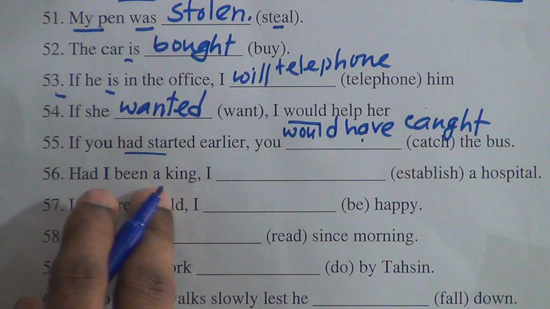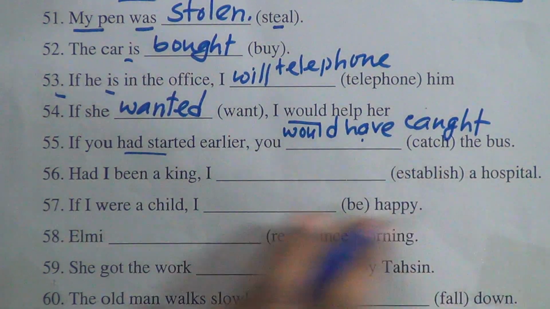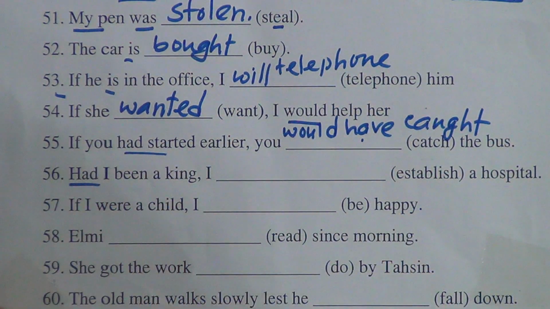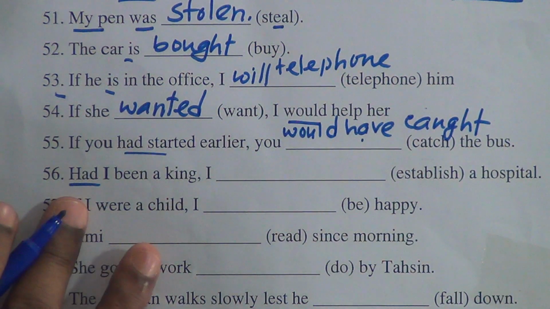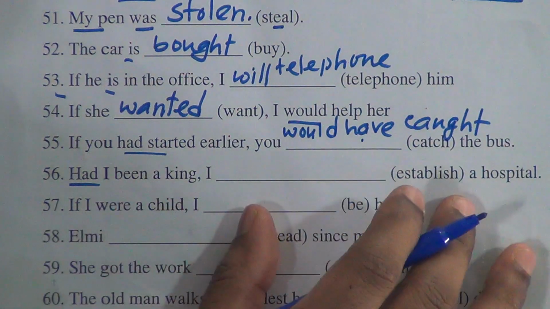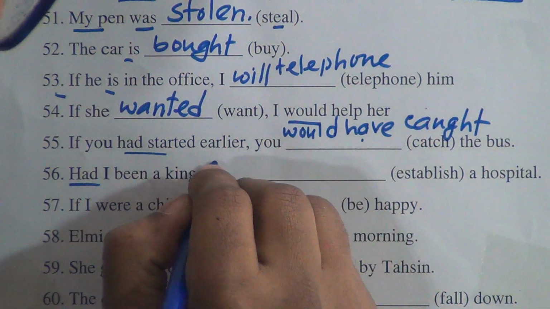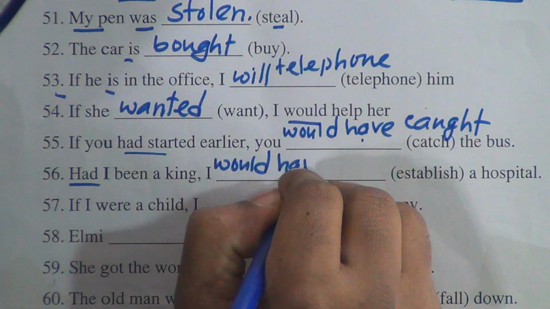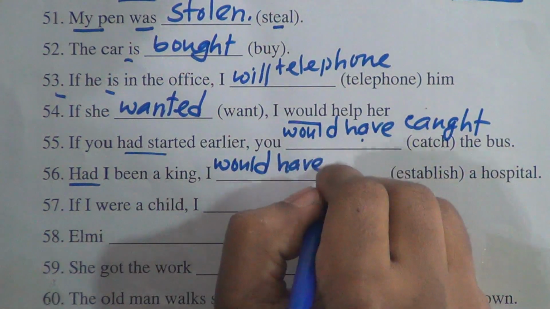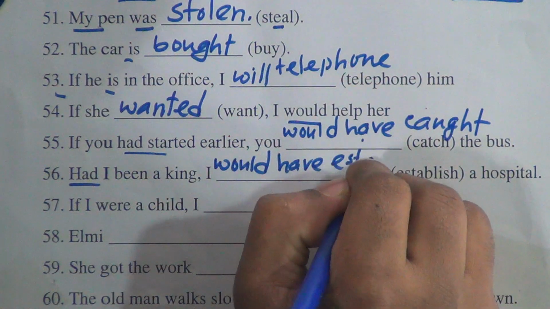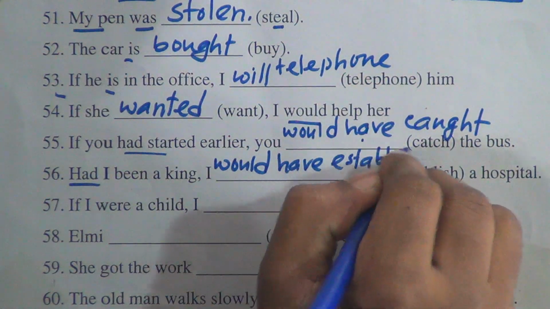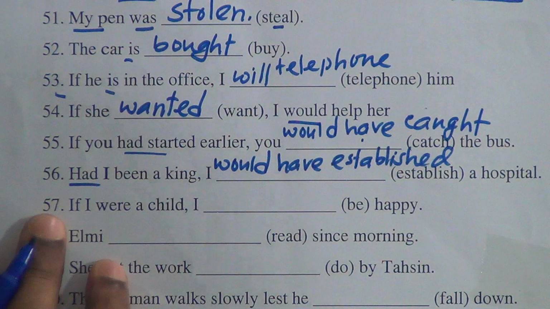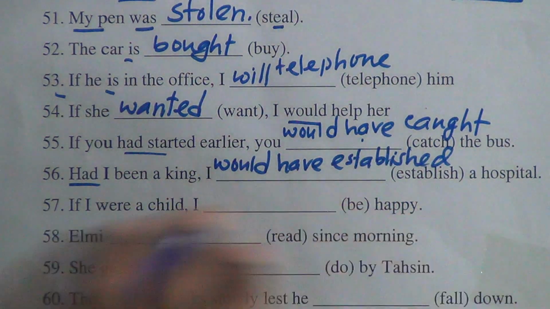56. Had I been a king, I dash a hospital. If a sentence starts with had I been a king, or starts with had, the second clause, that means principal clause, will be in perfect conditional. That means would have, might have, or could have plus past participle of verb, established. So had I been a king, I would have established a hospital.